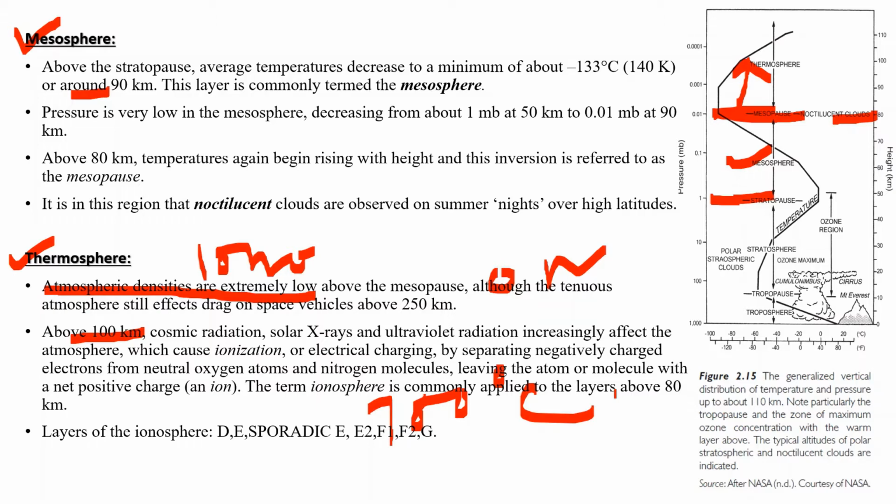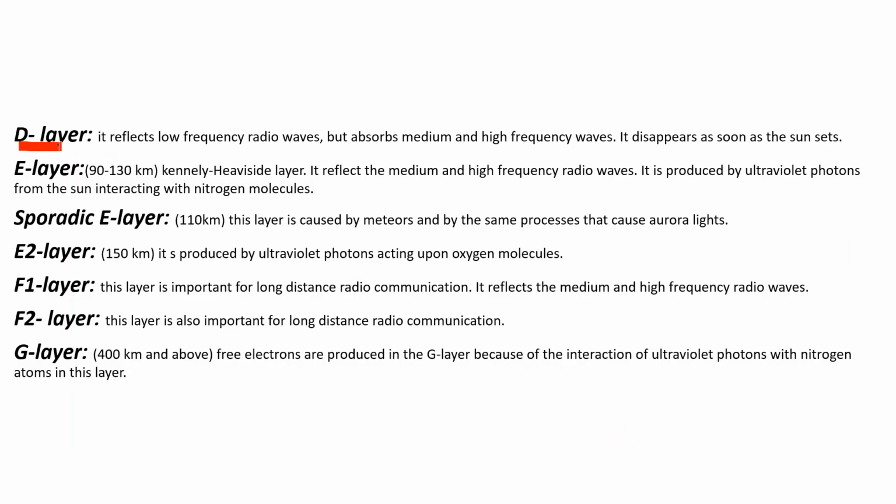Temperature in the upper thermosphere and exosphere undergoes wide diurnal and seasonal variation. They are higher by day and also higher during the sunspot maximum. D layer reflects low frequency radio waves, but it absorbs medium and high frequency waves. And being closely associated with solar radiation, it disappears as soon as the sun sets.